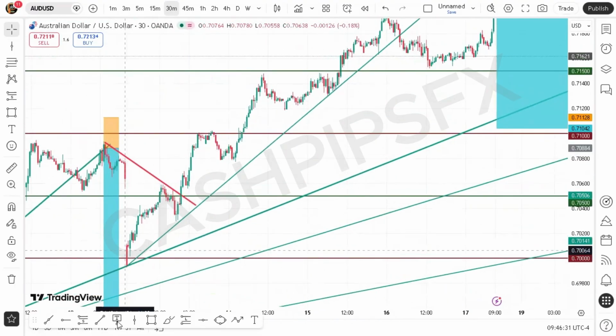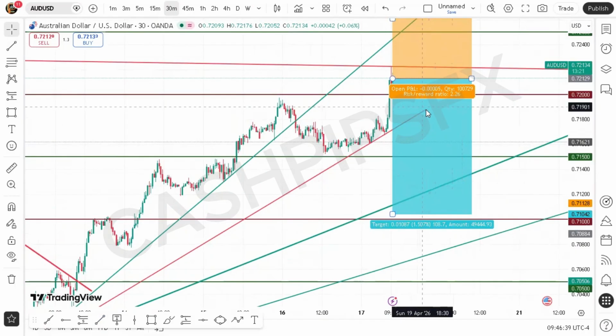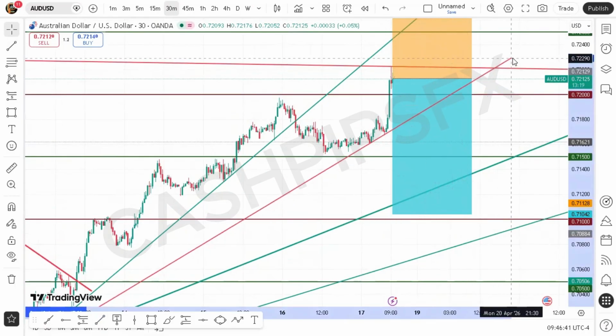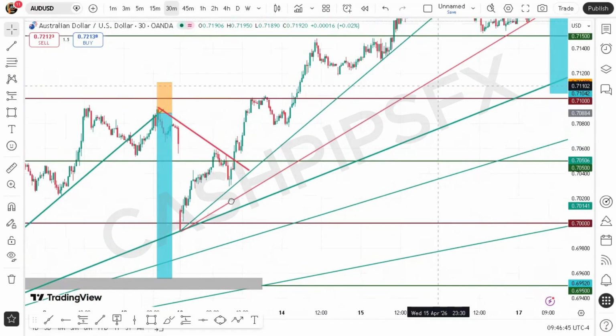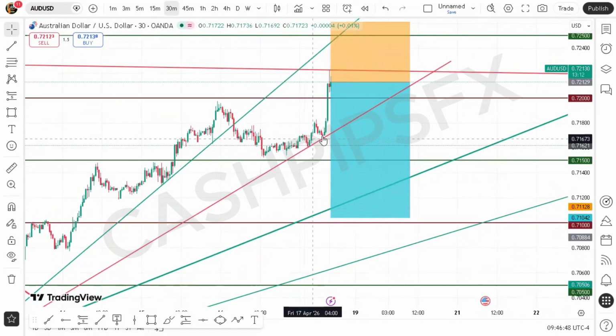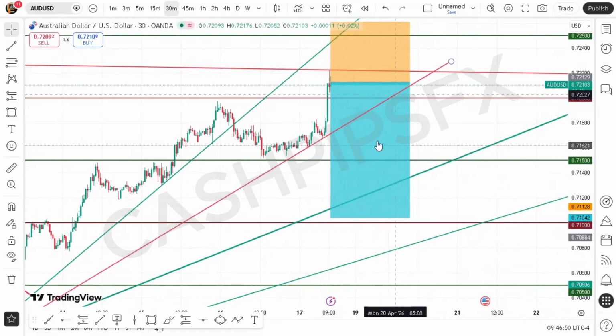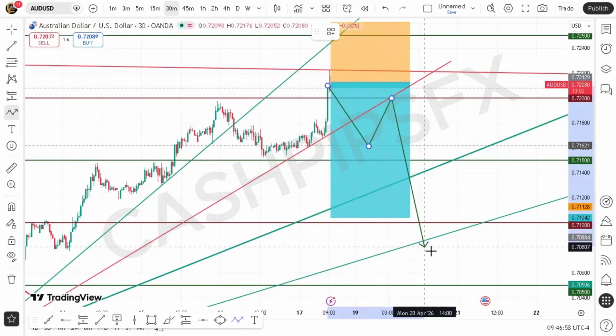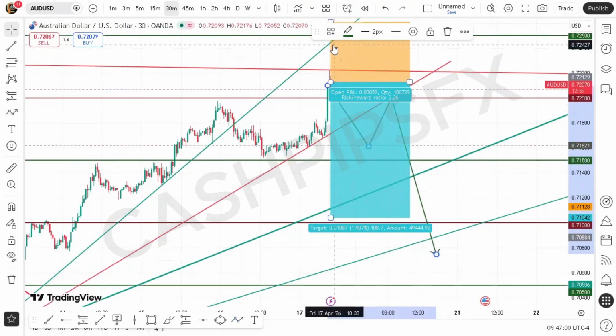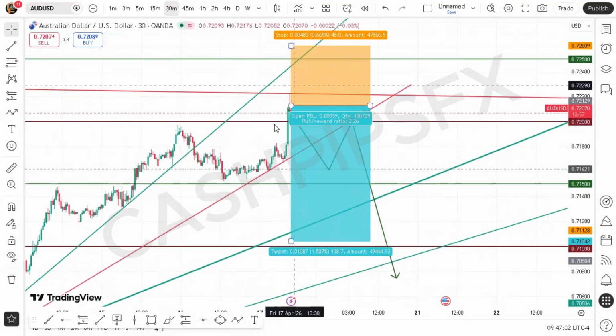So let's put this trend line over here. And so we could have another break of this trend line, which has also been created recently. We have the first touch here, the second touch over here, and then the third touch here. So we could break below this trend line and then refine our entry to this level. Break below, come and retest this zone before we go into our sales. That is if the market doesn't come to this trend line up here at the psychological level.